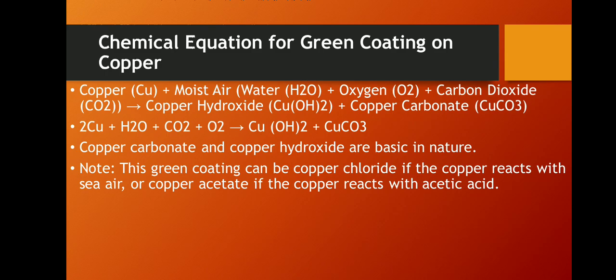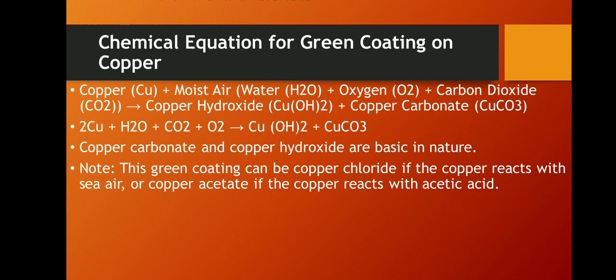We have seen that on copper material we get a green coating. See how we get it? When copper vessels are exposed to moist air for a long time, a dull green coating appears on them.